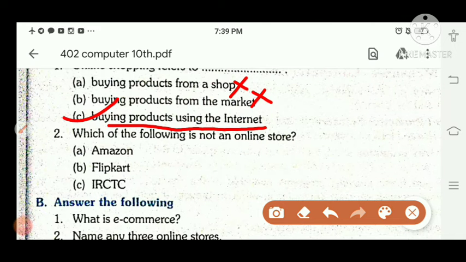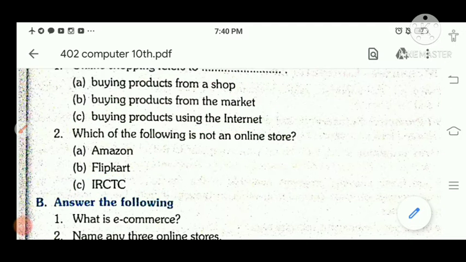Next is, which one of the following is not an online store? Amazon, Flipkart, IRCTC. Children, IRCTC is not an online store. It is not a store, that one is a reservation site. So this one is the answer.